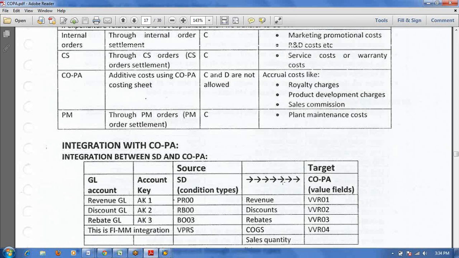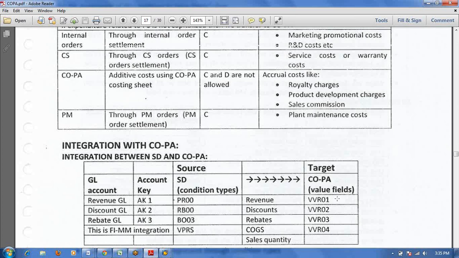When you create a value field, you give a description, for example VVR01 as revenue. Based on that description you can select the right one.